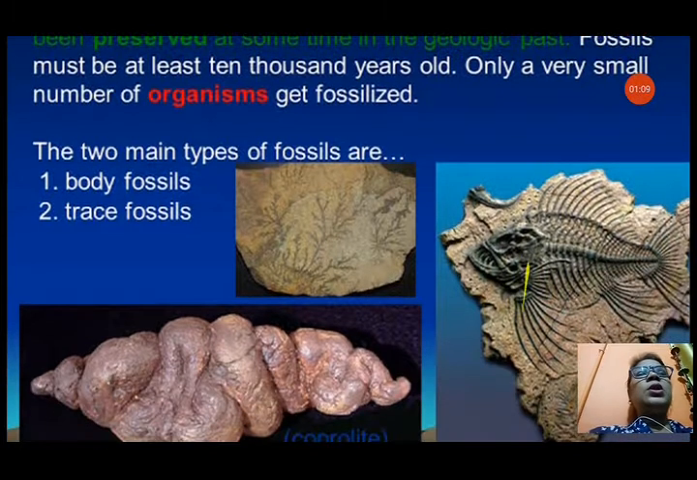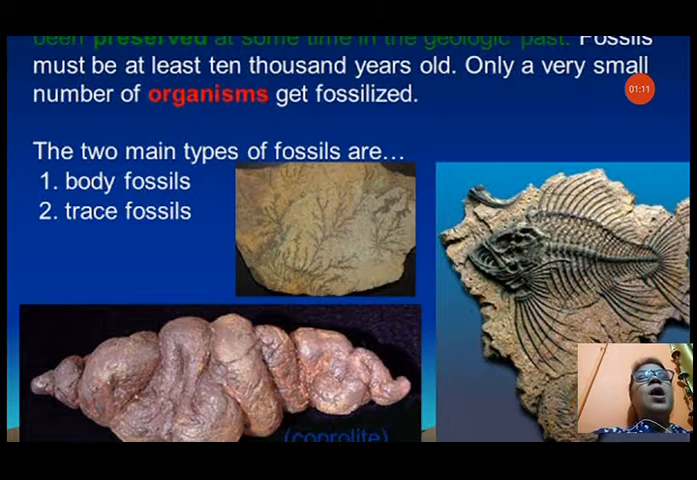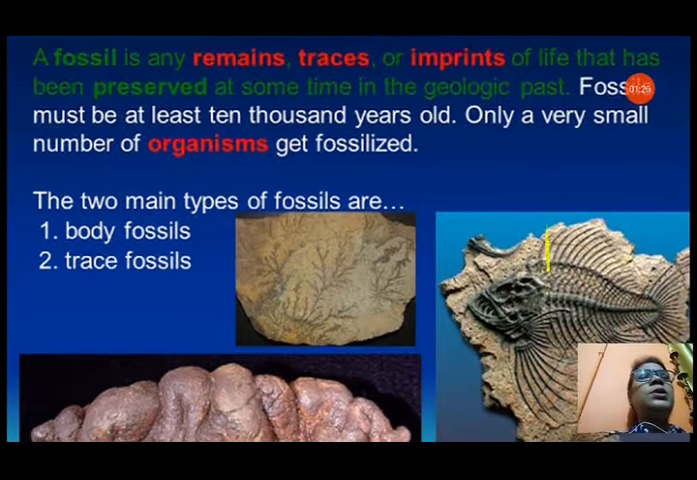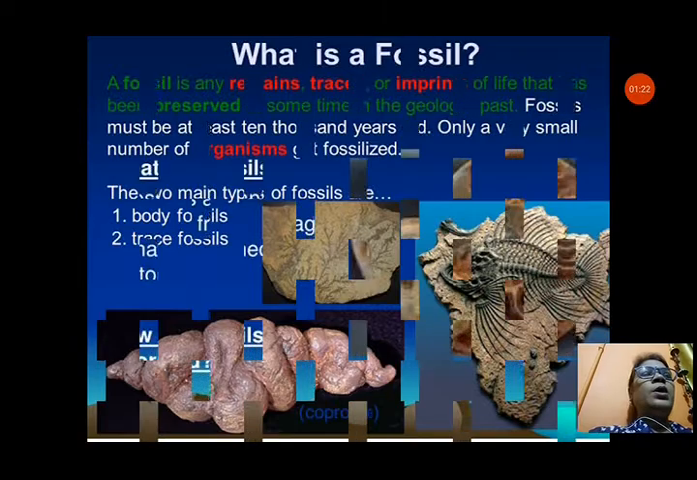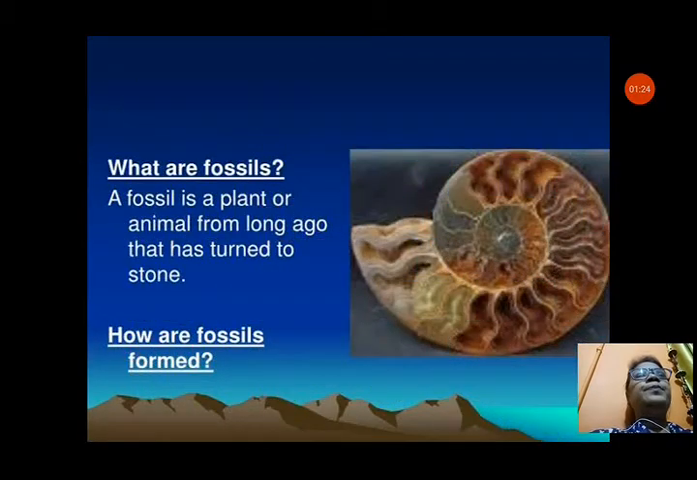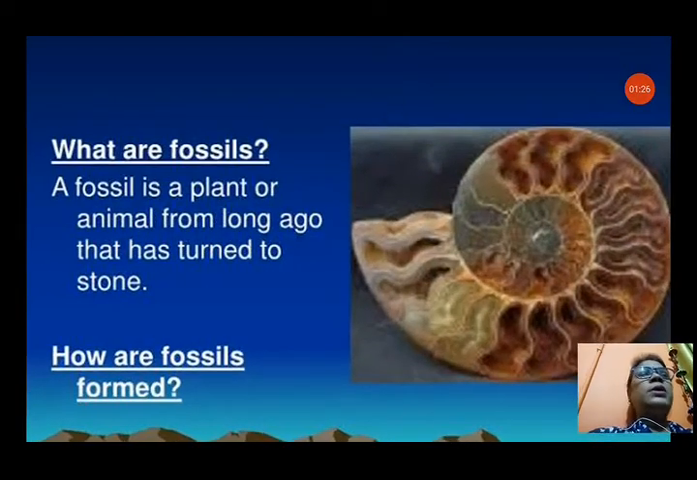You can see in this picture there are two main types of fossils: body fossils and trace fossils. Here you can see imprints, so fossil imprints are there, and the body is also fossilized. In this picture you can see fossils are given also. Now let us see the other definition. What are fossils?